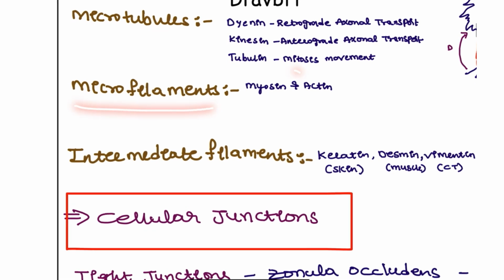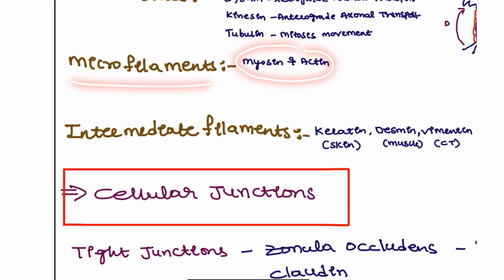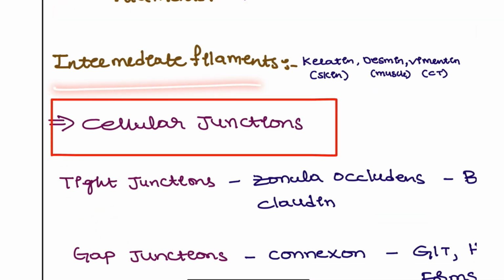Next, microfilaments: myosin and actin for the muscle proteins, and intermediate filaments such as keratin for the skin, desmin for the muscle, and vimentin for the connective tissue. These intermediate filaments are the most abundant in our cells, so we are going to use them as tumor markers.